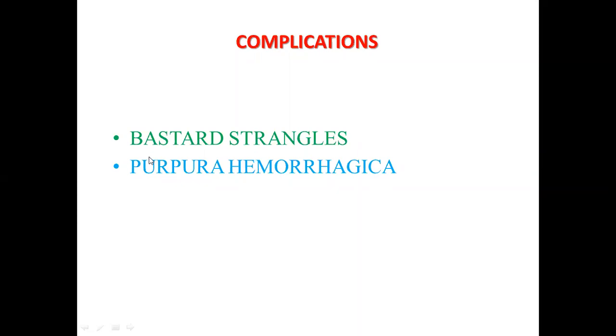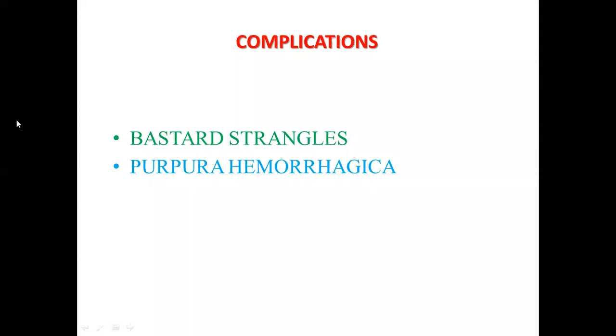Some of the streptococcal proteins become sensitive, and the host immune system starts acting against them, and these immune complexes get precipitated over the blood vessels and cause aseptic vasculitis and hemorrhages. So all over the body, in any organ, you can see small or slightly large hemorrhages.